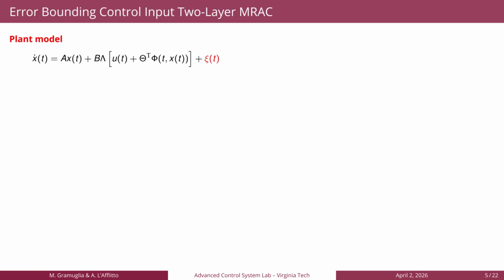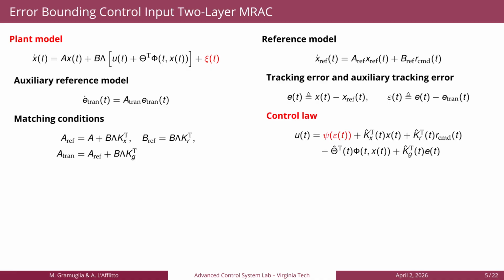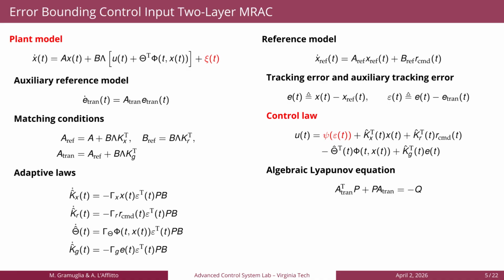So, as previously said, we were not considering the unmatched uncertainties. Let's do that now. So we add the term xi of t to the plant. We consider the same reference model and auxiliary reference model, and we still assume the matching conditions hold. So we modify the control law, adding the psi of t term here. The adaptive laws and the Lyapunov equation remain unchanged.